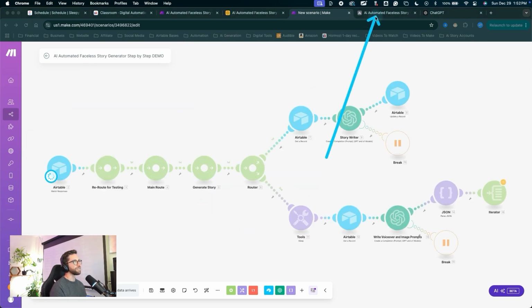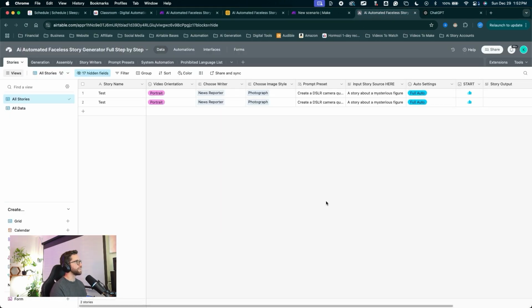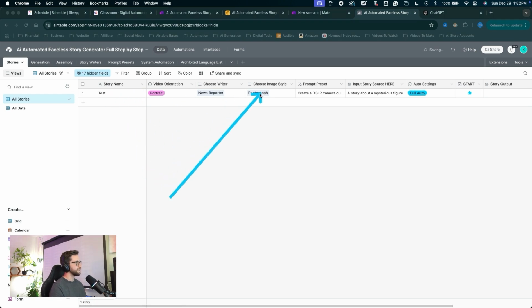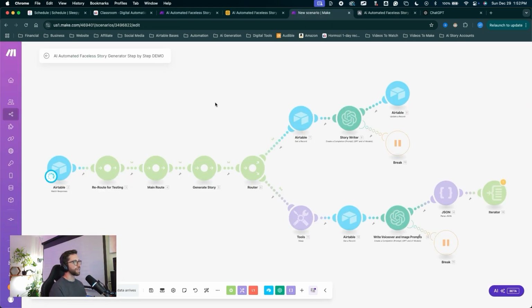Now we can come into Airtable and run the automation so we can trigger our test record one more time. Just to keep things organized, I'll delete out this first test record that is non-operational. I'll click on it, click the checkbox, right click and delete that story. Now we have our test record we can play with. To trigger the automation, I'll untoggle start, toggle it again, jump into Make, and watch this run through.